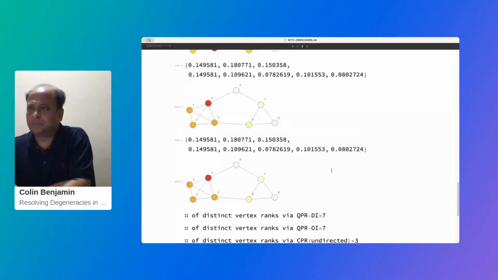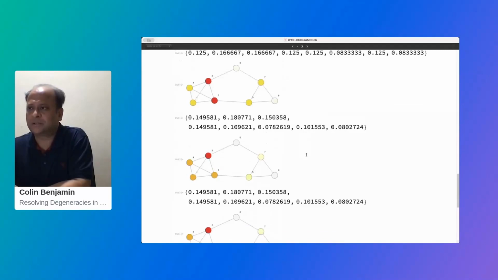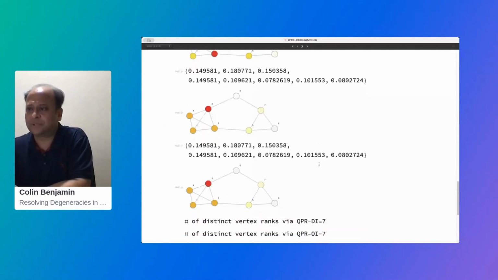degenerate. But for quantum PageRank, of course, quantum PageRank runs only on undirected graphs. We see this both for quantum PageRank with dephasing and incoherence and quantum PageRank with only incoherence. We have 7 distinct vertices. You can see only vertex 1 and 4 have the same rank, while the rest of the vertices are all different and have distinguishable ranks.